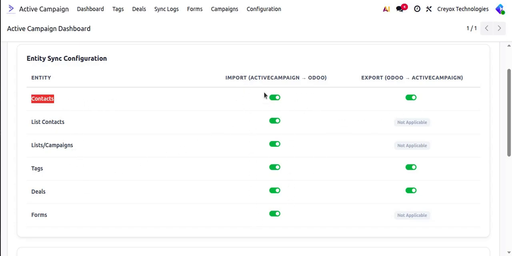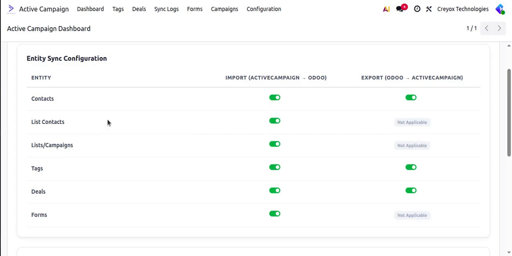This boolean column is for the import. Whenever you are creating any entity in your ActiveCampaign and you want it over here in Odoo, you need to enable this boolean. Similarly, if you are creating any entity in your Odoo database and you want the same to be synced in your ActiveCampaign account, you need to enable the boolean over here. The contacts, list or campaigns, and forms are only imported from ActiveCampaign to Odoo.